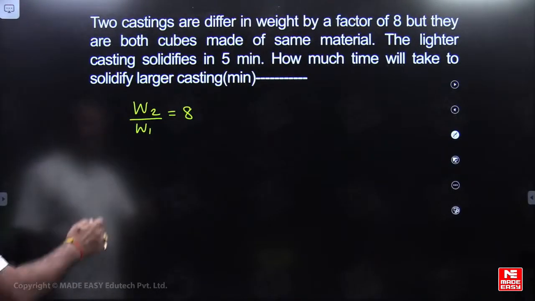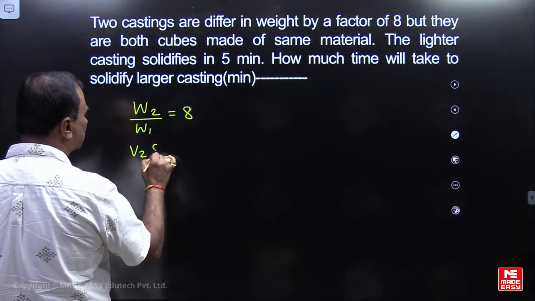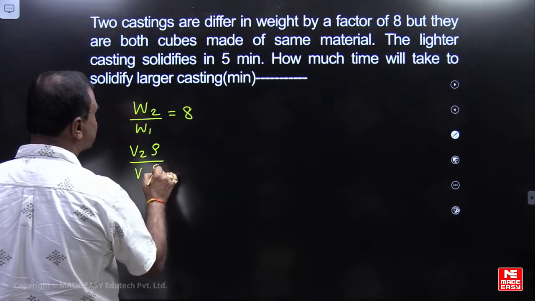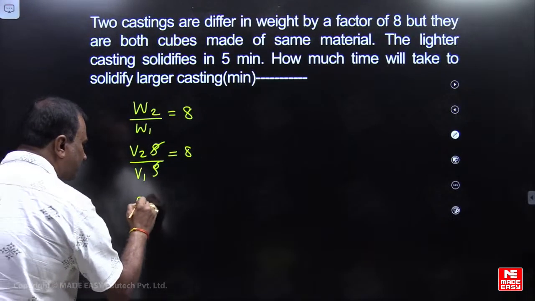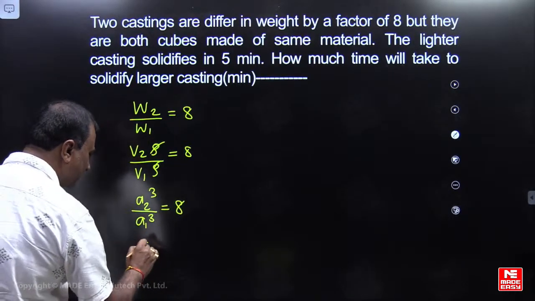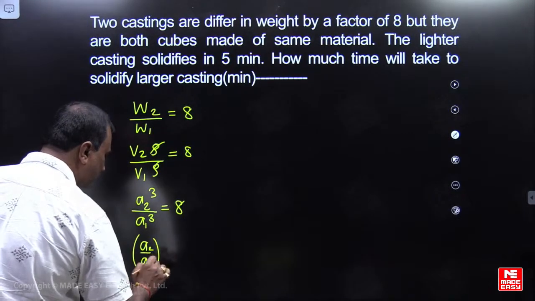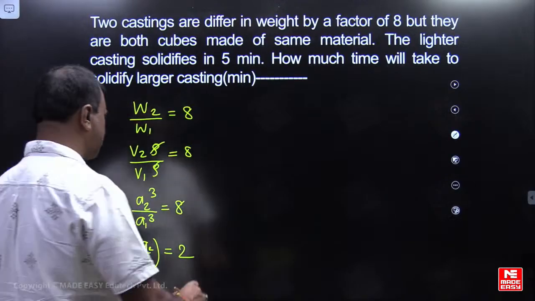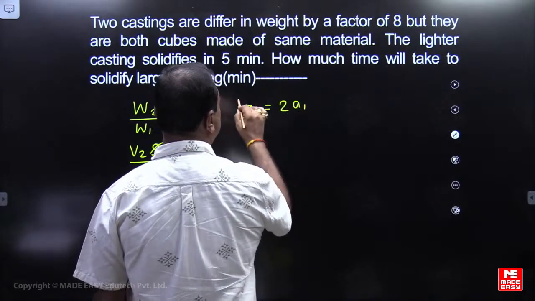Weight means the same metal, so density will be the same and cancels, so we can say volume V2 by V1 is 8. It is a cubical casting, so volume gives A2 cube by A1 cube equal to 8. A2 by A1 will be equal to 2. So A2 will be equal to 2 times A1.